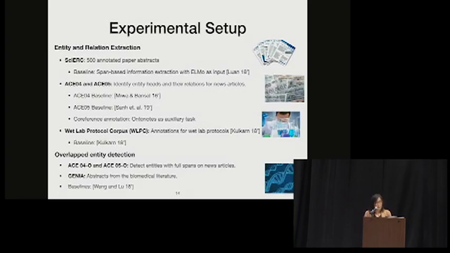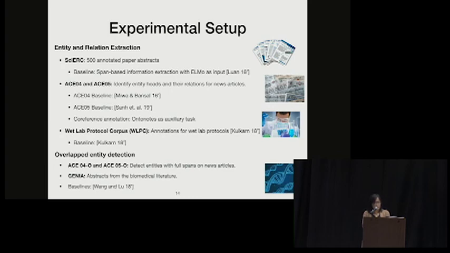So we test on two different scenarios. One is joint entity and relation extraction, and the other is overlapping span detection. For the entity and relation extraction, we test on 4 different datasets. One is the SciERC dataset, first introduced by our work last year, and it has 500 annotated paper abstracts. And then we test on ACE04 and 05, which have annotations on the news domain. And then we test on the WLPC, the Wet Lab Protocol Corpus.